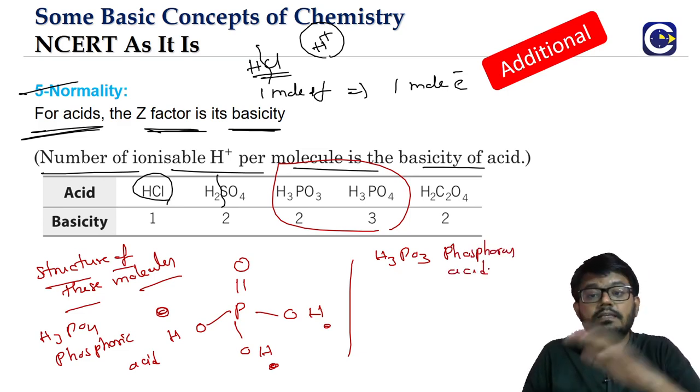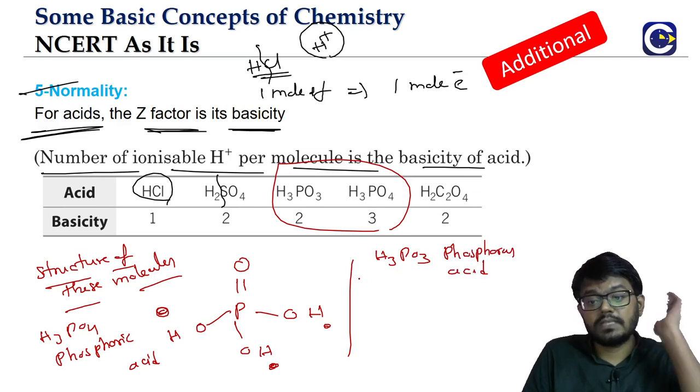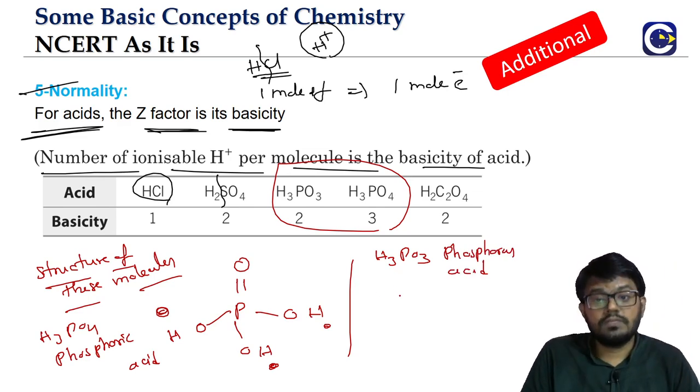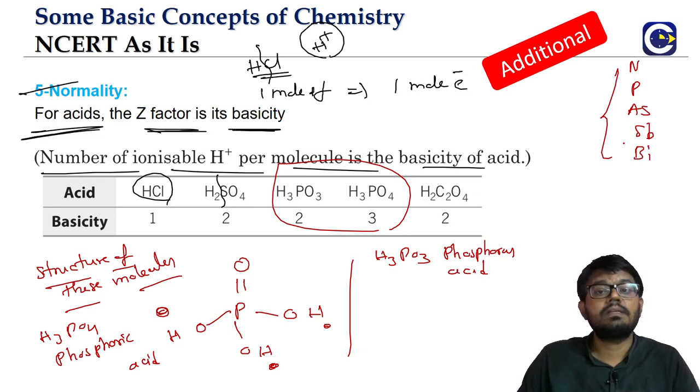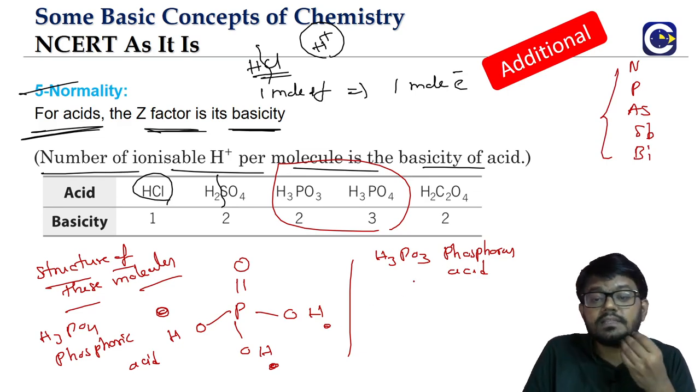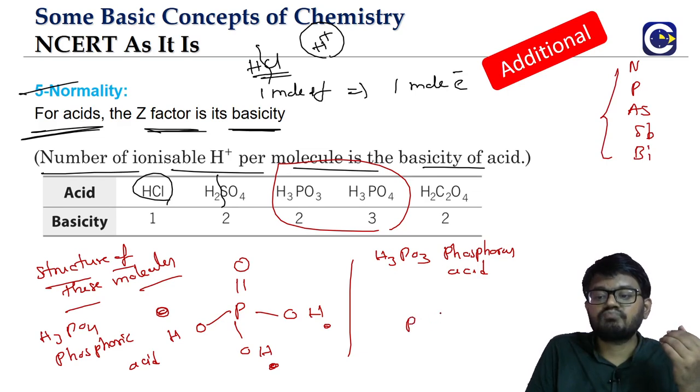That's what I'm saying, these structures we will be learning in +2 when we go to the nitrogen family. Where does phosphorus come? Phosphorus comes in the nitrogen family. What are the elements of the nitrogen family? Nitrogen, phosphorus, then arsenic, antimony, and bismuth. These are the elements of the 15th group. H3PO3 will have a different structure.